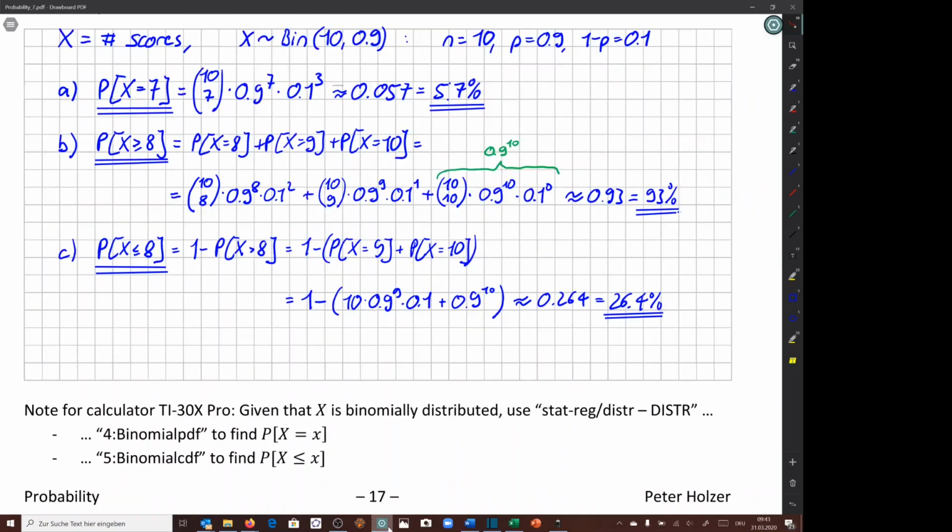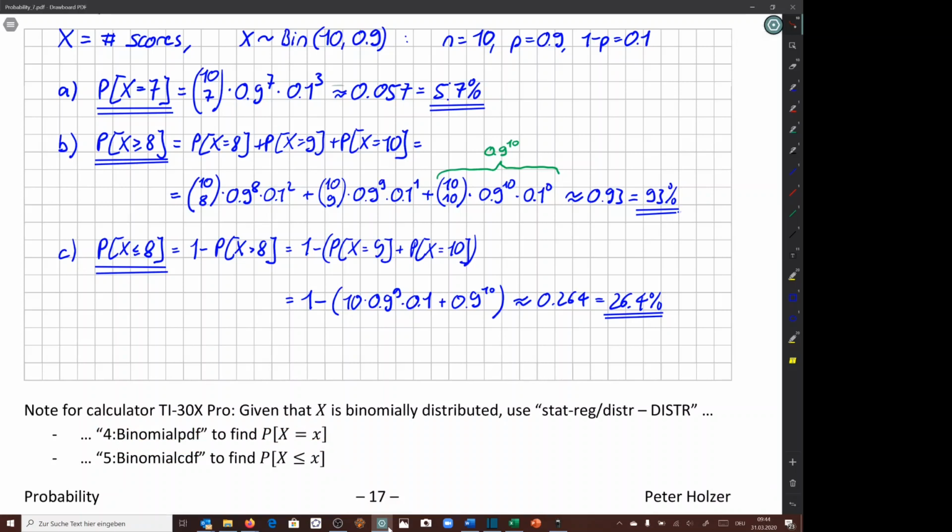To find the probability that this binomially distributed variable x has the value 7, we use this formula. However, we can use a simpler way when using our calculator, the TI-30X Pro. Namely, there is this stat register distribution, and 4 is the binomial PDF, so we can find the probability that x has some value, and let's look at that.